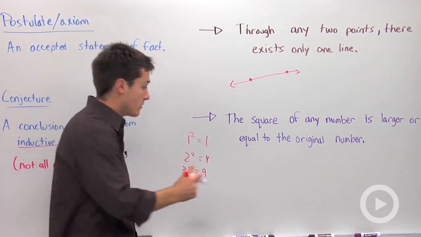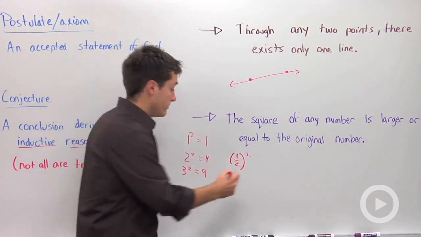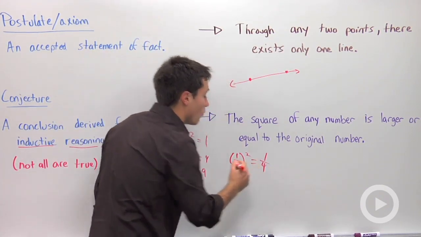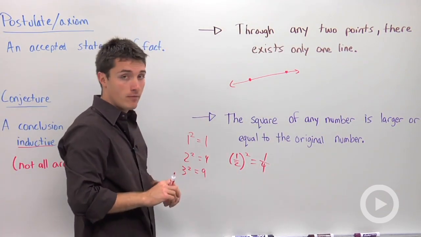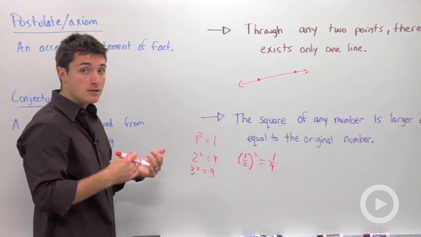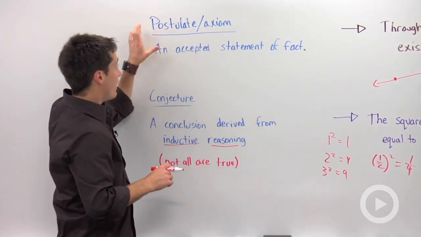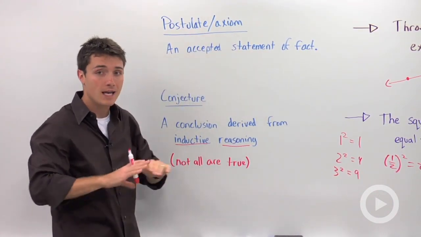Well, I'm going to say, what about 1/2? If you squared 1/2, you're going to get 1/4. And 1/4 is not larger than 1/2. So a conjecture is not always true and is based on inductive reasoning. A postulate or an axiom is an accepted statement of fact where you will not be able to find any counterexample.